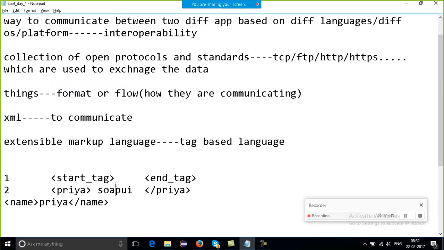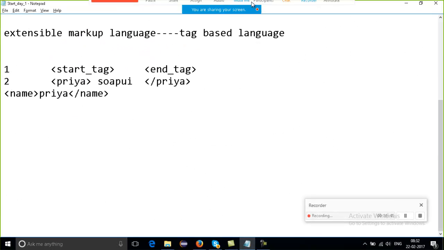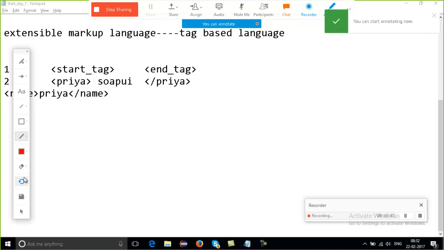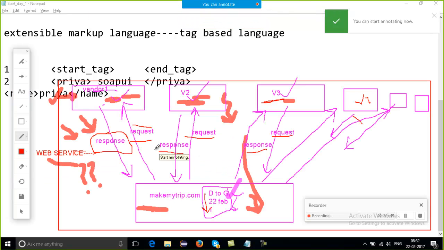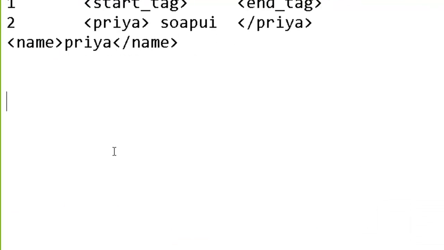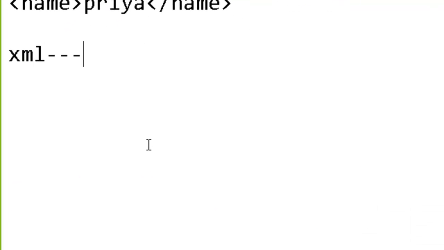Let us see how, with MakeMyTrip as the example which I took, which kind of XML I'm going to send and which kind of XML I'm going to get back. The XML which I send is nothing but my request.